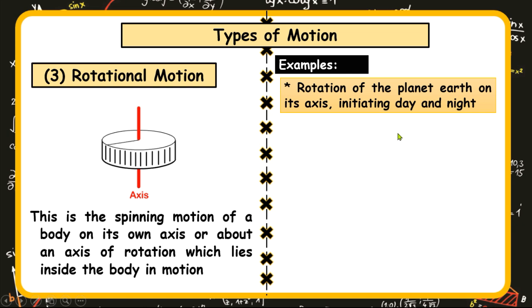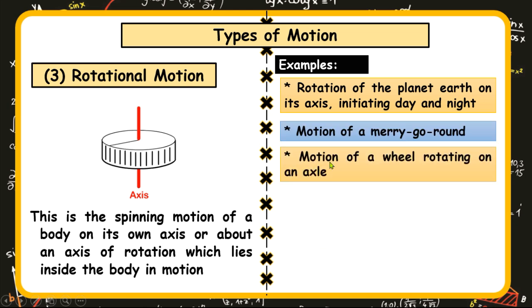So with this understanding, when the earth is rotating, those parts which are facing the sun have day, and those behind have night. And in 12 hours, it rotates back, and those who had day now will have night, and those who originally had night now will have day. So that is the rotation of the earth.